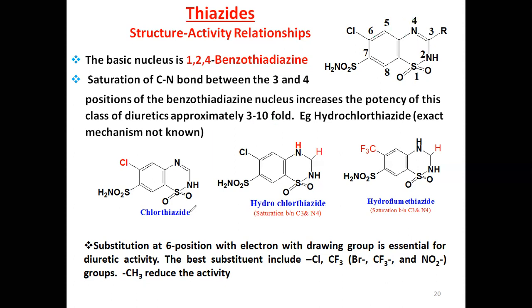Now here you see chlorothiazide. If chlorine is present, it is called chlorothiazide. Now you see the double bond between C3 and N4. If it is saturated and having chlorine, it is called hydrochlorothiazide. Two hydrogens have come, so that's why it is called hydrochlorothiazide. This is more active than chlorothiazide.